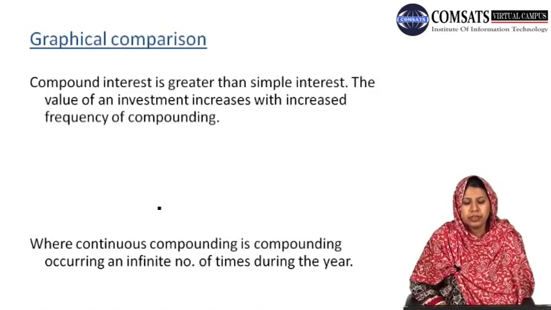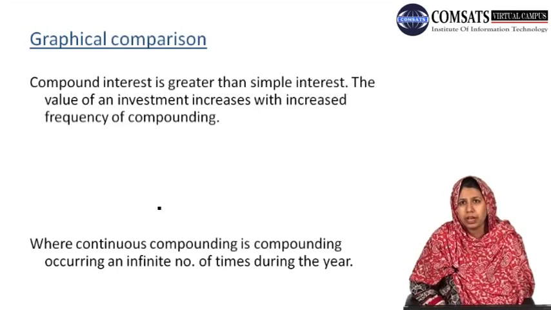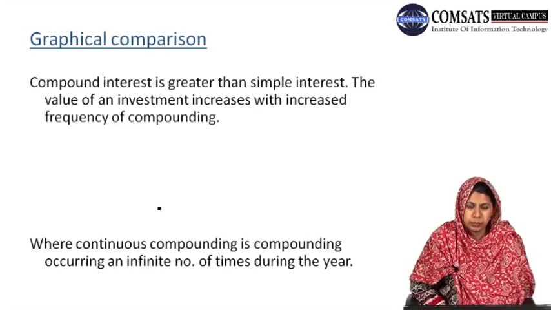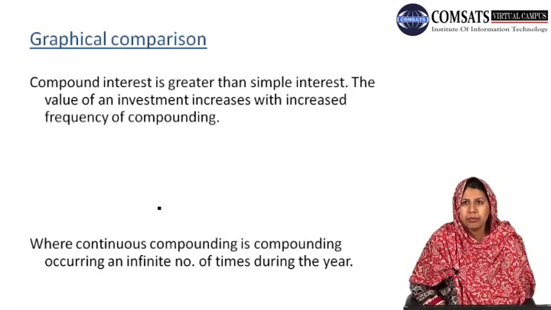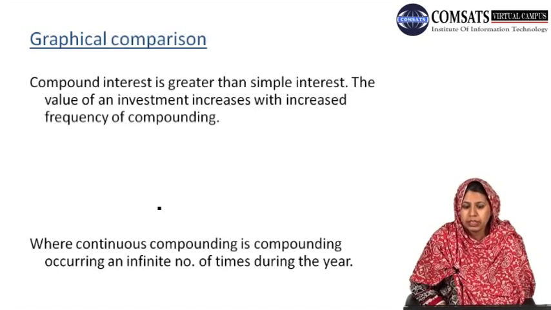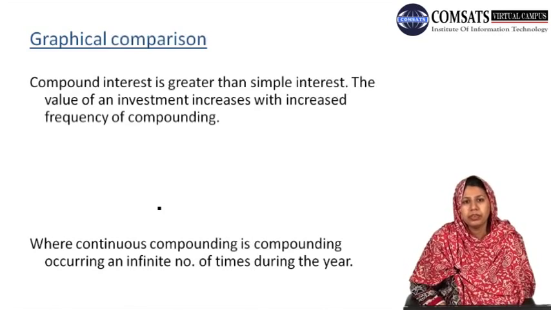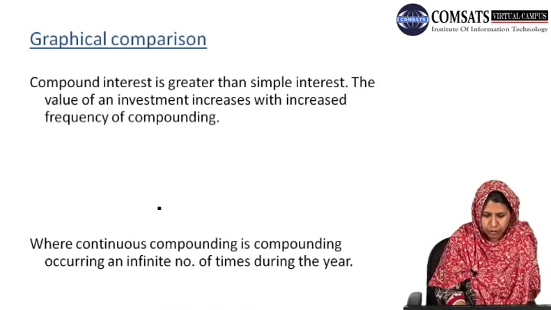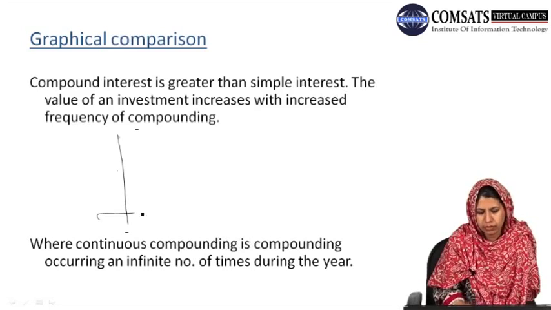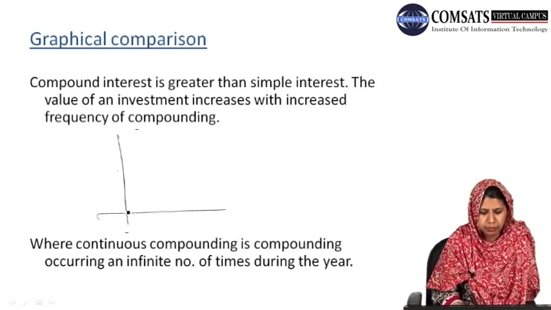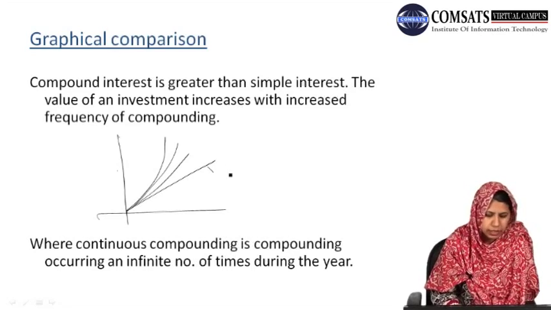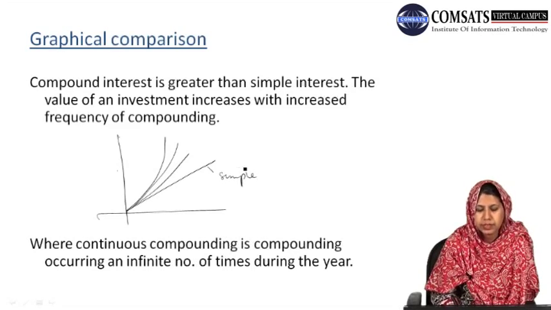What do we mean by this increased frequency of compounding? For example, if we are calculating the compound interest once per year, and if we are calculating the compound interest 4 times per year, then definitely the value of investment increases if we are calculating the compound interest 4 times per year. For example, if we have our graph like this, and if this straight line represents our simple interest,